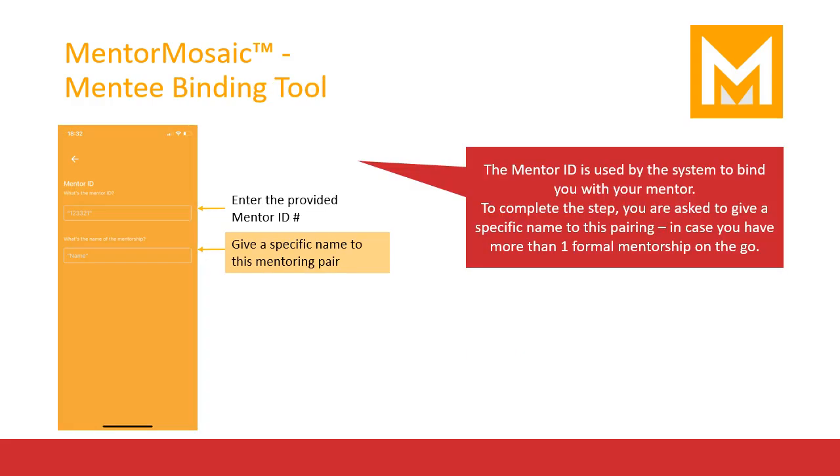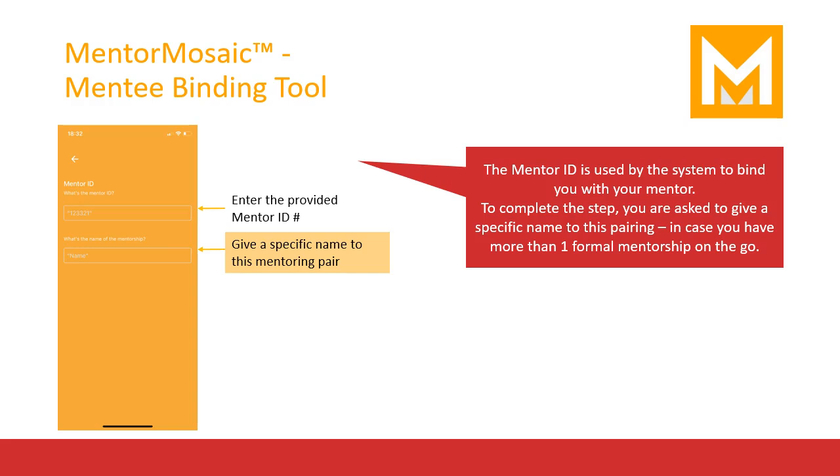If you are enrolling in a formal mentoring program with a mentor, you should have been provided with your mentor's ID number. When you tap the Formal Mentorship button on your home screen, you'll be asked for that ID number to create a new pairing. You will only need to enter this number the first time.